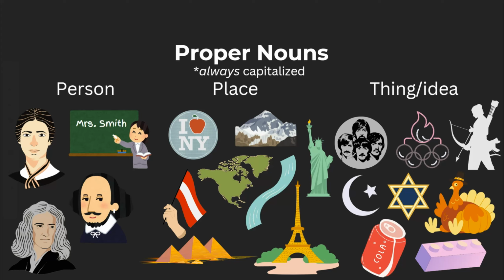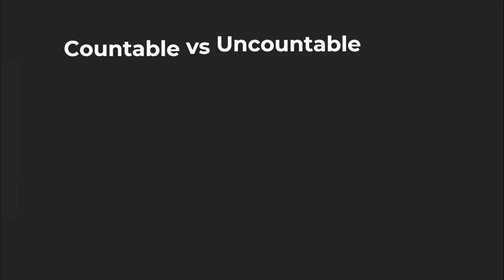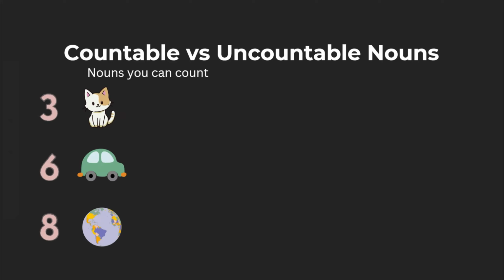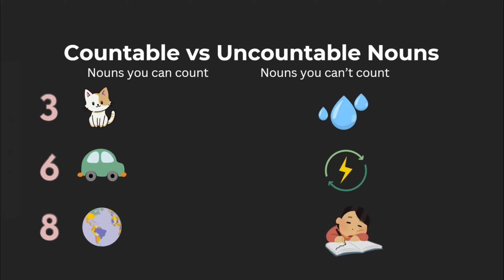Now that we've covered common nouns and proper nouns, let's now explain countable versus uncountable nouns. Even if you've never heard of these concepts, it's likely something you know naturally. Put simply, countable nouns refers to nouns you can count. For example, 3 cats, 6 cars, 8 countries, etc. Uncountable nouns, in contrast, refers to nouns you can't count, such as water, energy, or homework.